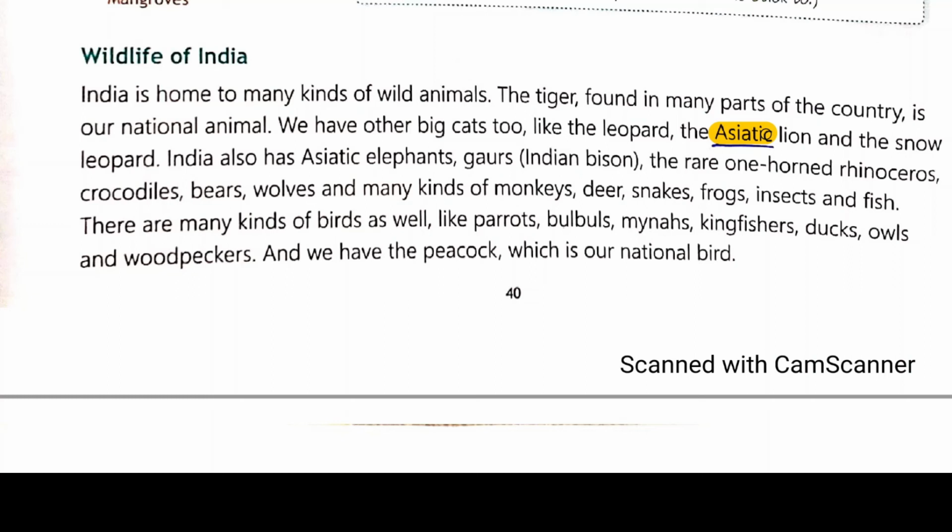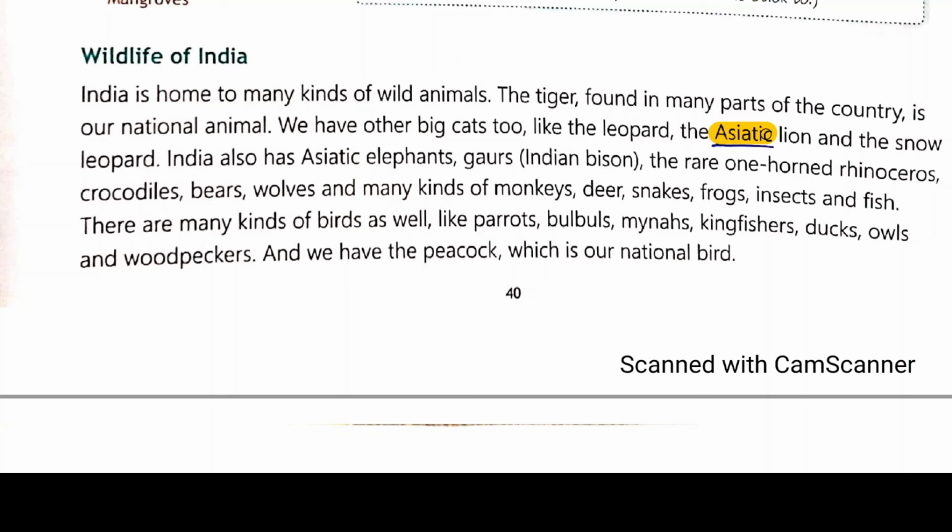There are many kinds of birds as well. Like animals, we also have many kinds of birds like parrot, bulbuls, myna, kingfisher, duck, owl, and woodpecker, etc. And we have the peacock, which is our national bird. The peacock, you know, is the national bird of India. So this is the wildlife of India.